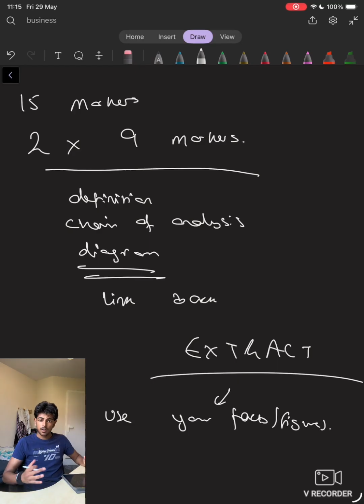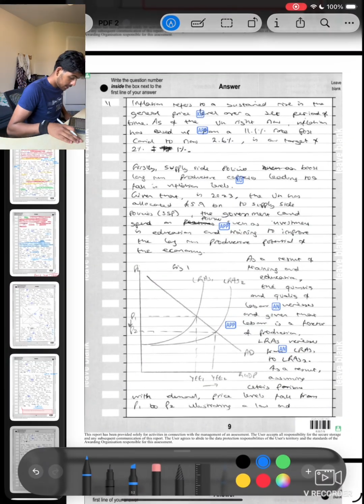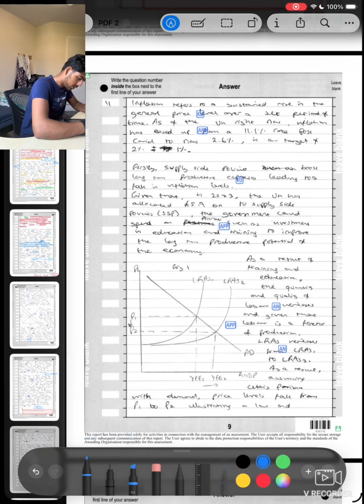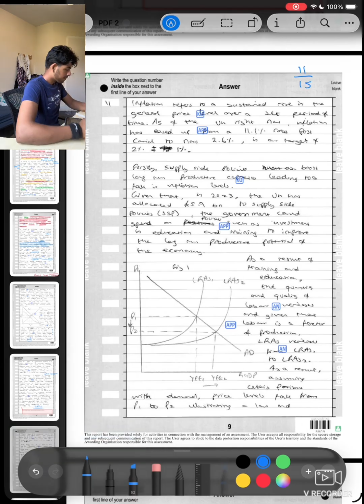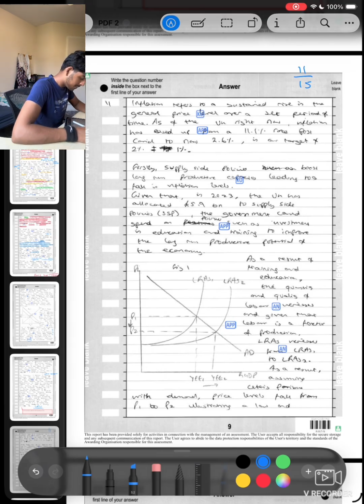So, what have I written here? Let's get into it. This essay was an 11 out of 15, the lower end of a level 5 or just the higher end of a level 4. So it could be better, but we're still going to go through it. Okay, the question asks: explain how a supply side policy can help achieve a low and stable rate of inflation. Pretty simple question. Let's get into it.